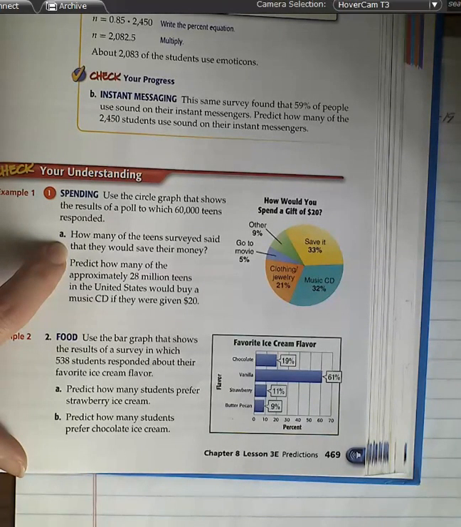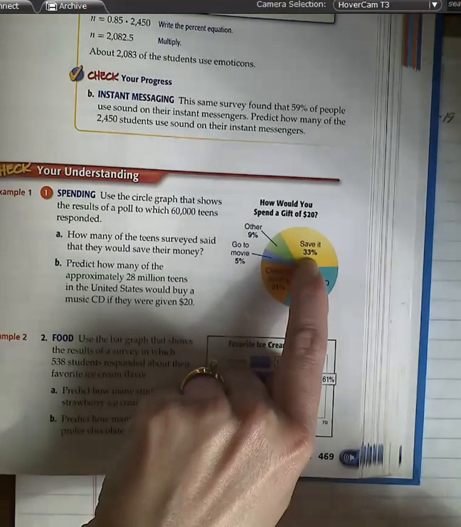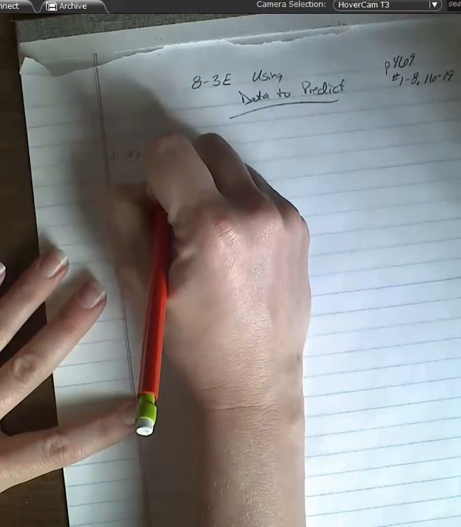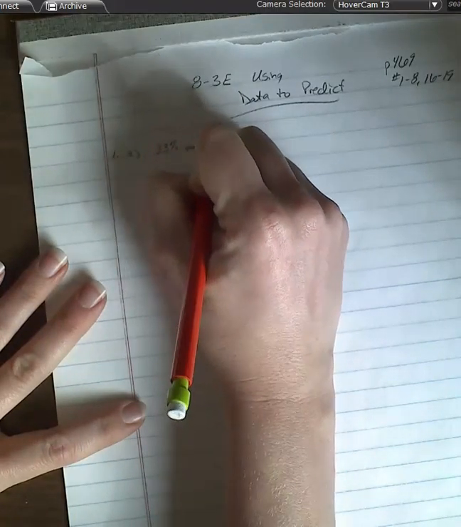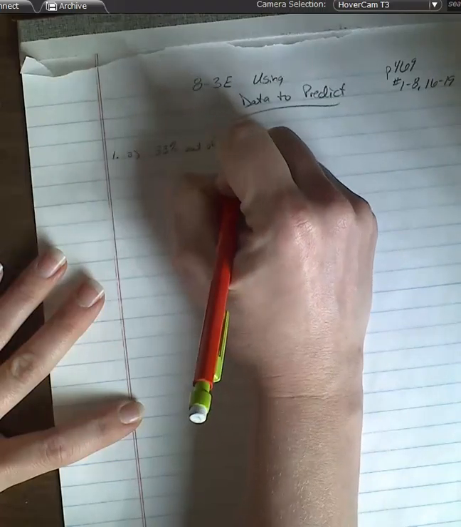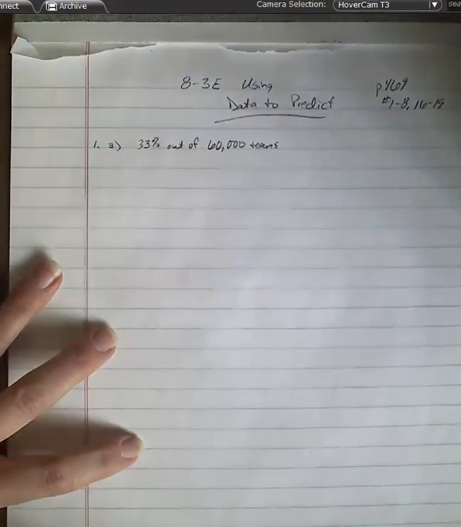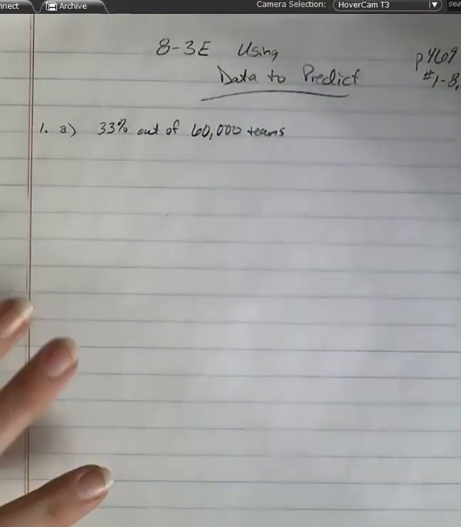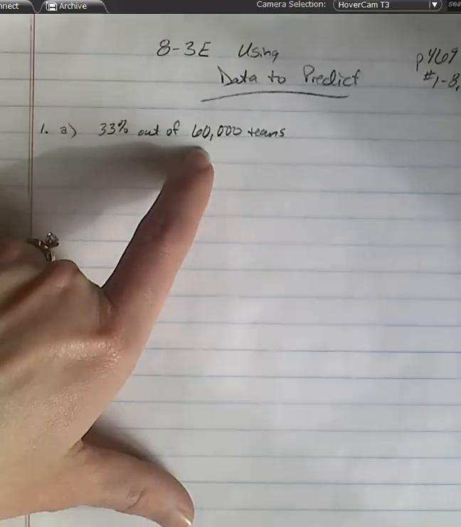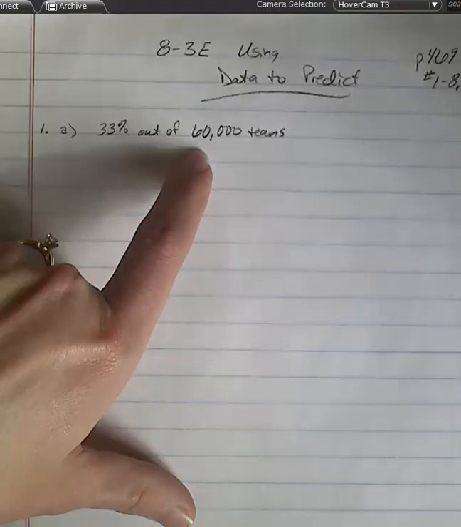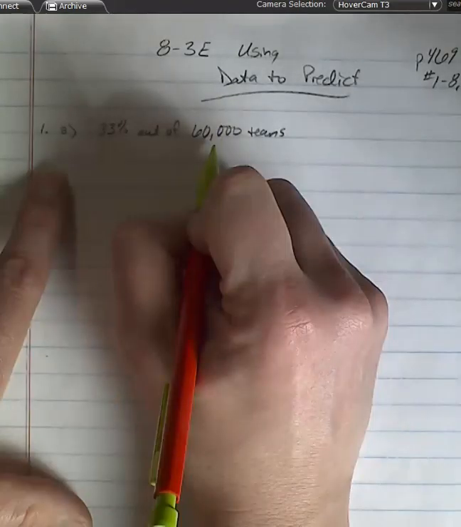Hayden. And that's what? That's 33%. So we know 33% out of how many? Out of 60,000 teens. 33%. What fraction is that we know and love? 1/3. Well, is this number divisible by 3 really easy? Yes. Absolutely. So how much would it be? 20,000.